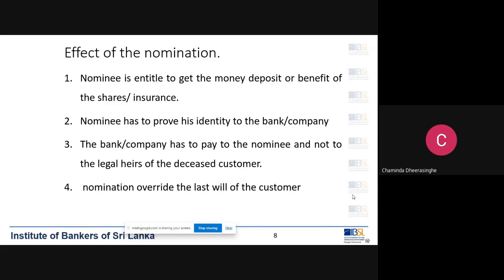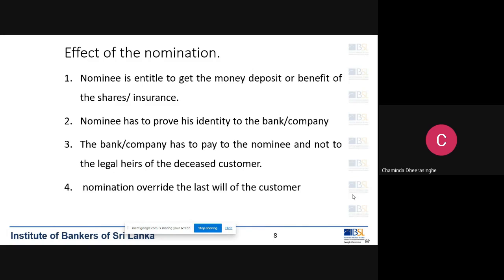As per the joint accounts law, there is a concept called the surviving party rule. That means if it is a joint account, the surviving party will get the entire money. So he or she, the other party, will get the entire money. So that is about joint accounts.